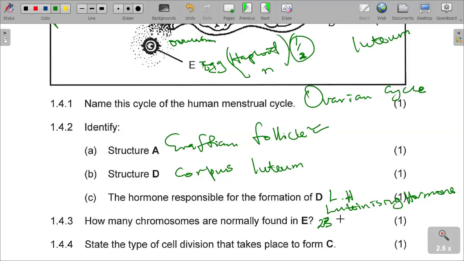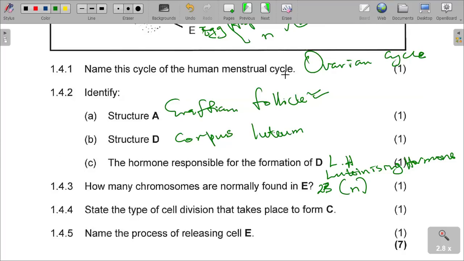If they say in terms of N, please do not forget that it must have N number of chromosomes. It must have N, which is 23, which is haploid, which is half. That's what you need to take note of.